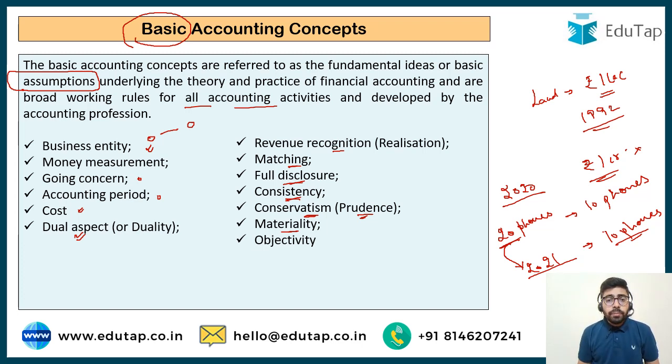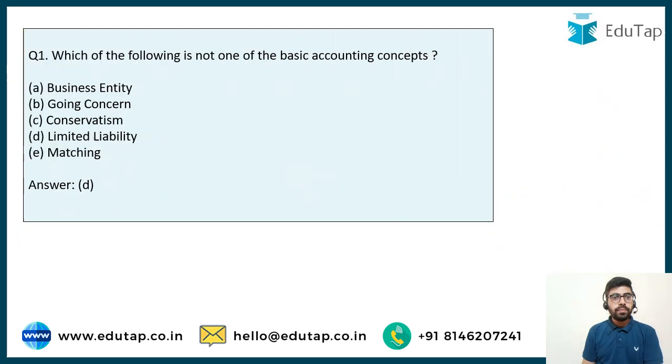Now another concept is objectivity. It says that every accounting term, everything that you are putting in your books of accounts, every transaction, should have proper evidence with it. So suppose you are recording purchase of mobile phones in your books of accounts, you should have a proper voucher, proper bill for that particular transaction. So everything should be objectively verifiable through proper documentation.